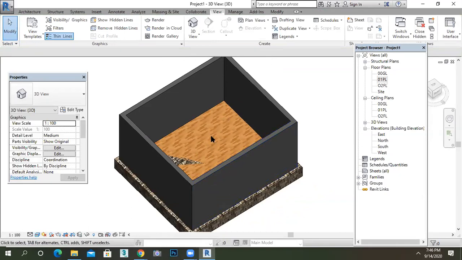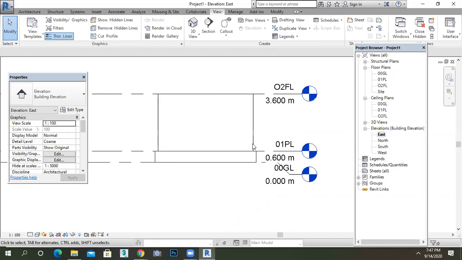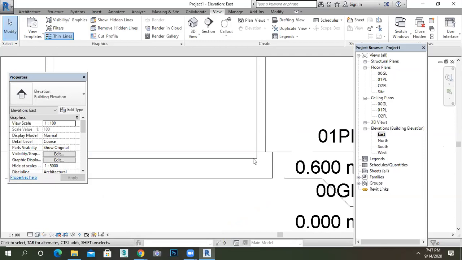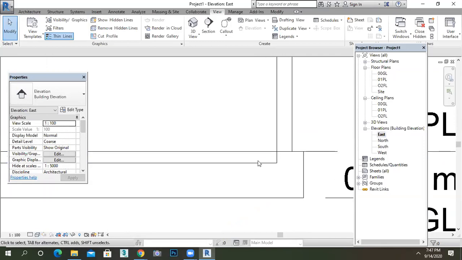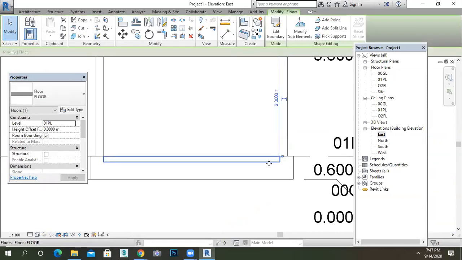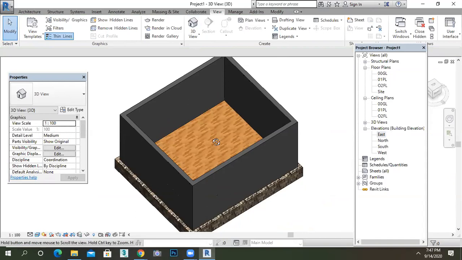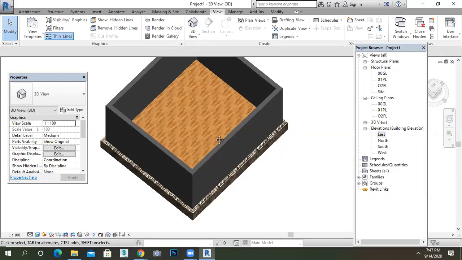I want to give a little offset for my floor level. You can also see it in the elevation. Go to any elevation and keep it in wireframe. See, this floor is merging with the plane. Just select your floor and give a little offset to make it properly visible. 0.01. Now go to the 3D. Now I will get a proper floor.